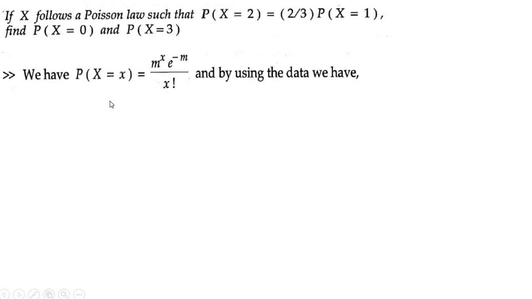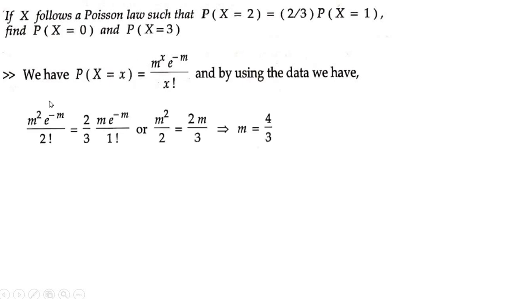When you substitute P of x is equal to 2, what you get? M square into e to the power minus m by 2 factorial. So P of x is equal to 2, this is towards my left hand side. So that is equal to 2 by 3 into P of x is equal to 1. When you substitute P of x is equal to 1 here, what do you get?